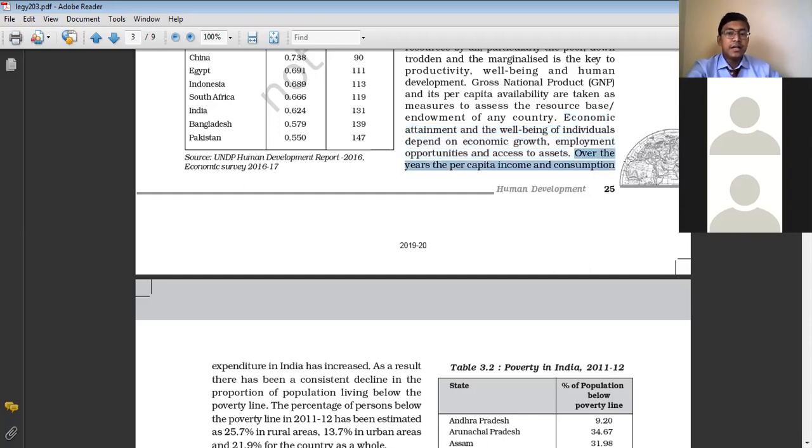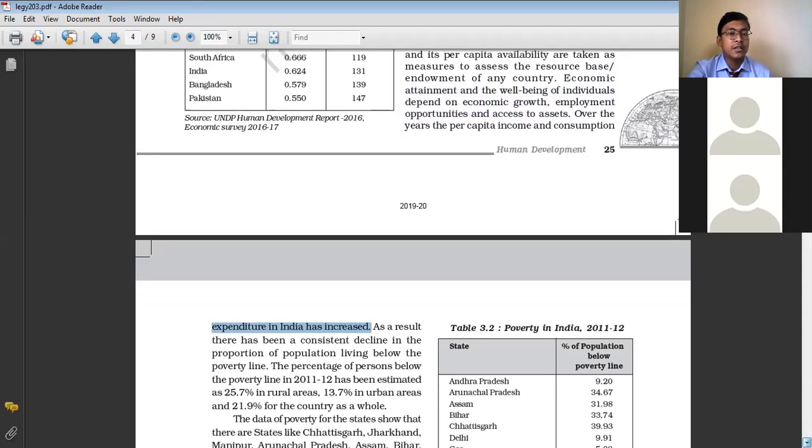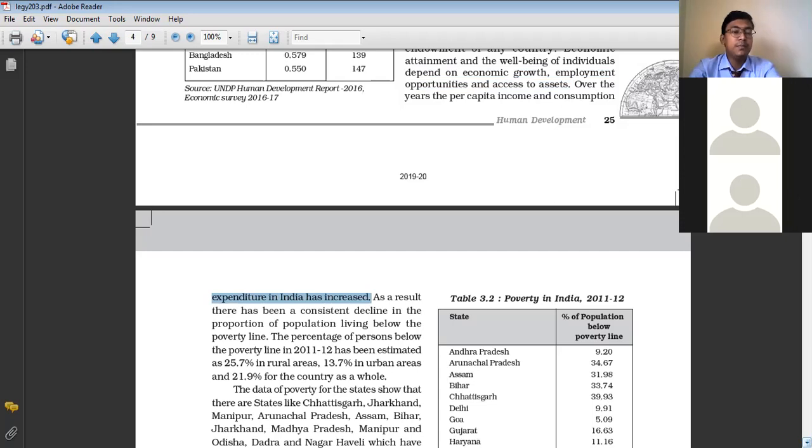Over the years, the per capita income and the consumption expenditure in India has increased. In the last few decades, we have seen that the per capita income of the people of our country has increased, as well as the consumption expenditure, which reflects that people are now earning more money, as well as spending more money for their well-being.